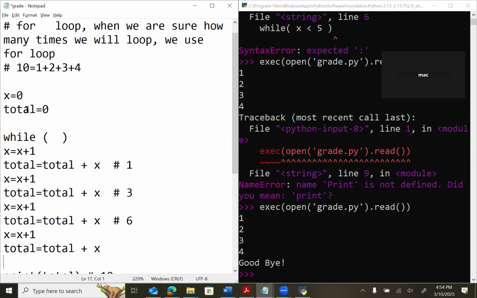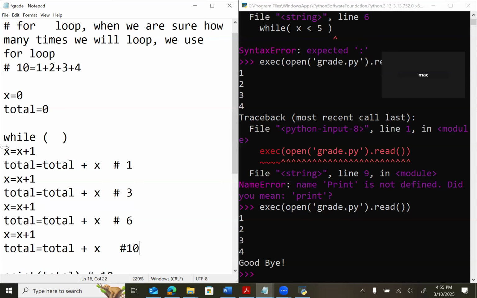Is that right? So if it is 0, x is 1. So total 0 plus 1 is 1. X is 2, so 1 plus 2 is 3. X is 3, and 3 plus total, which is 3 already, is 6. X is 4, so the total is 6 plus 4, which is 10.